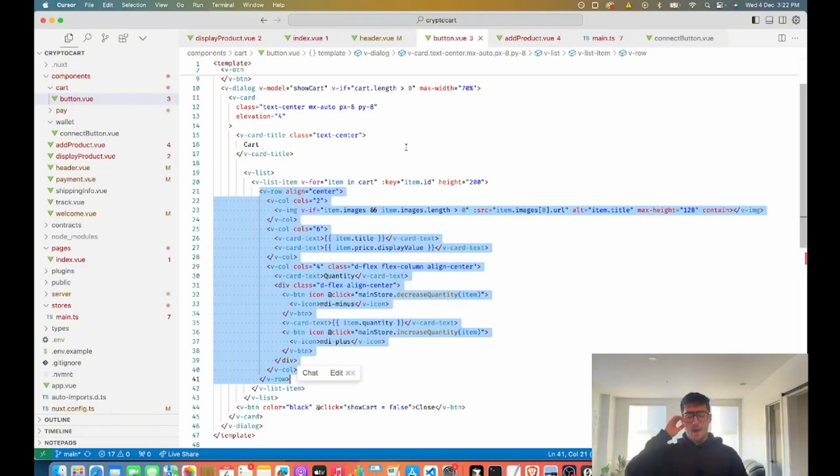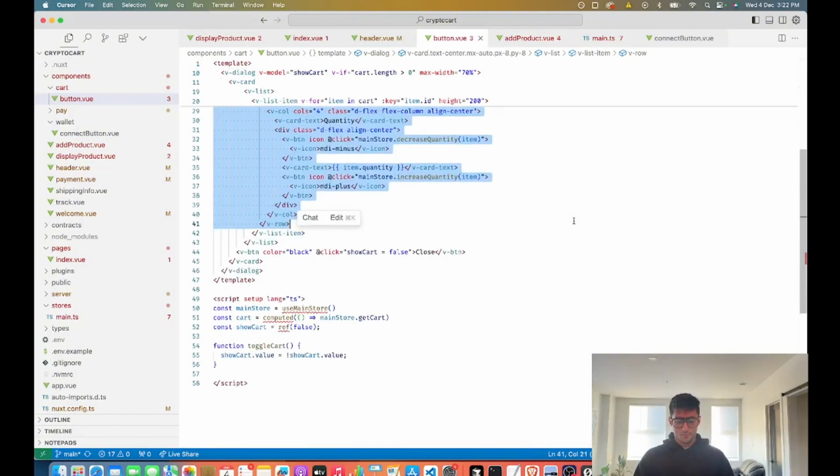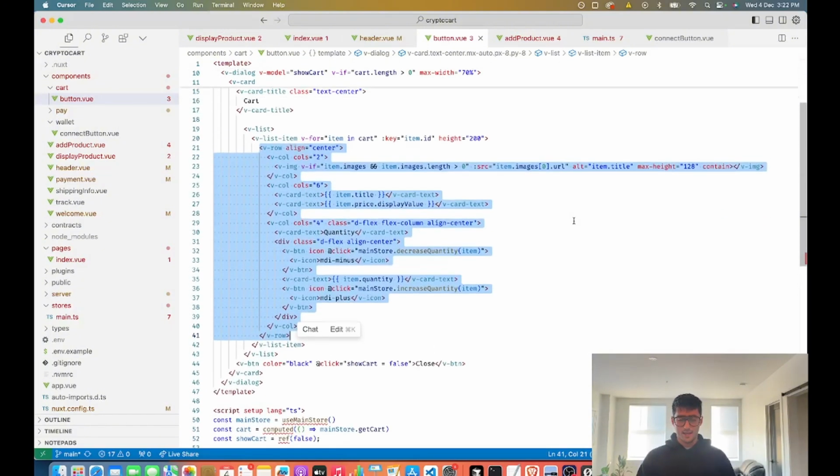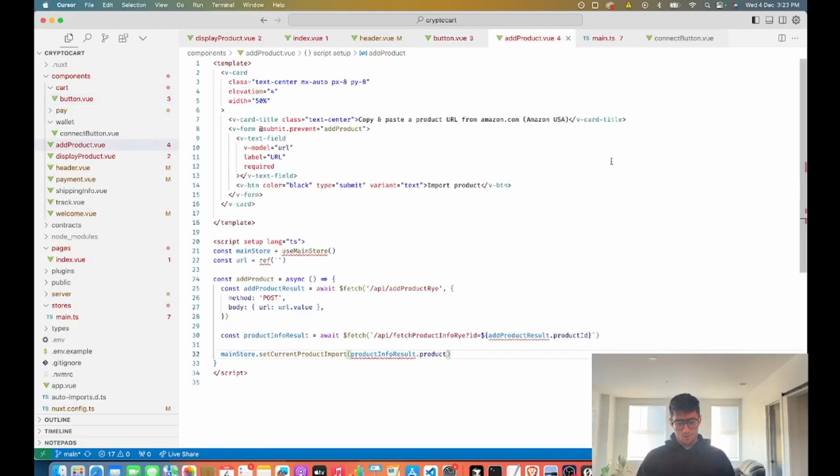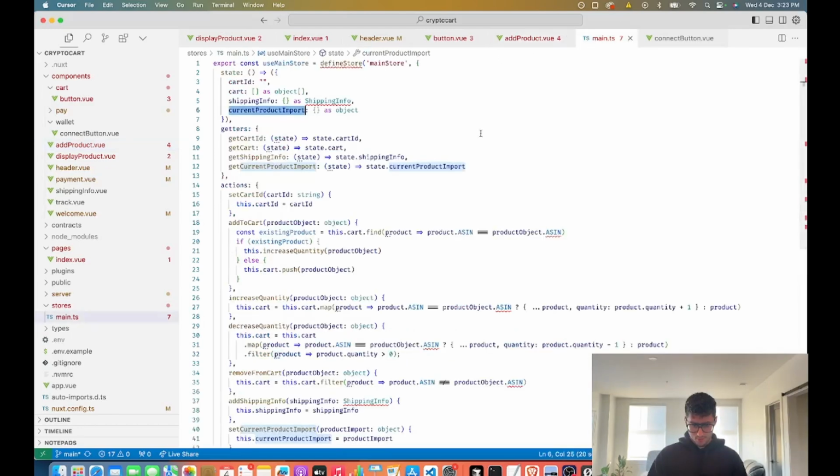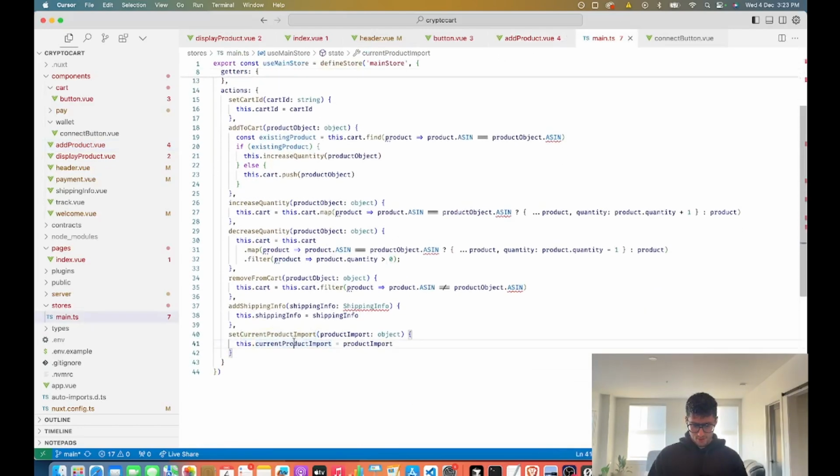So then what ends up happening is we are taking, just want to make sure I'm getting this right here. We're setting the current product to import, set current product import, which does this.